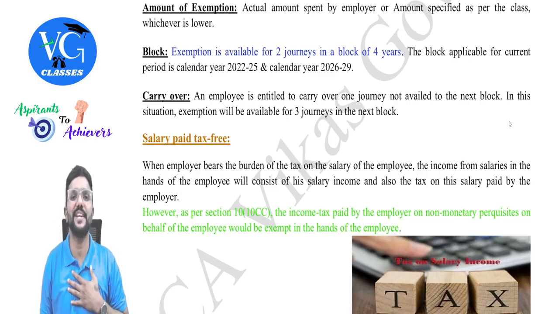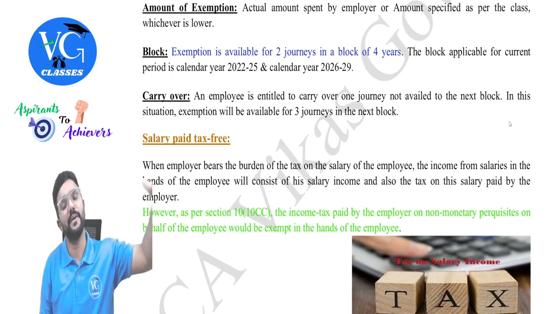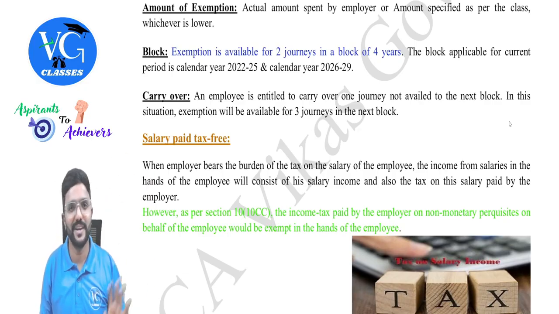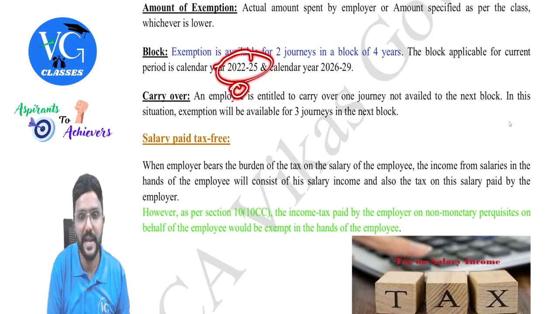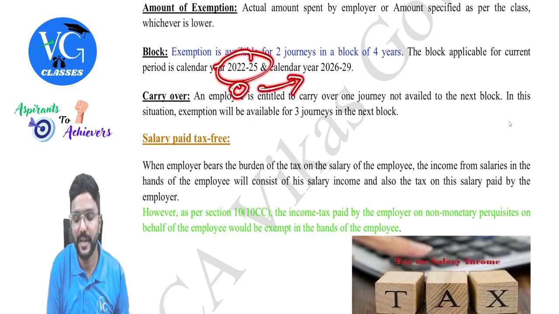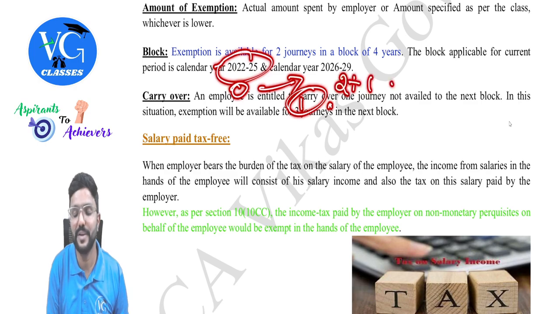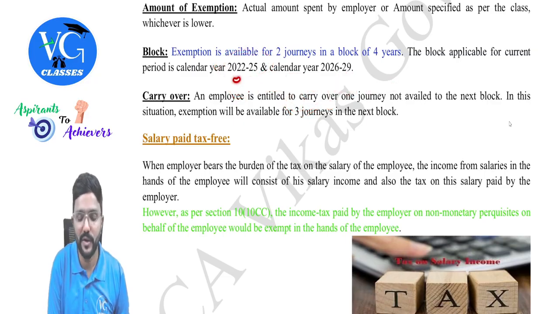Sir, what if my employer is sending me for a trip every year? You can go and come, but exemption is available only for 2 times. And sir, in one block, if I have not claimed any exemption, can I carry forward? Yes, you can carry forward maximum one. So that means in the current block, you can claim 2 plus 1. Got it? Yes. Sir, what if I have claimed both the exemption here?